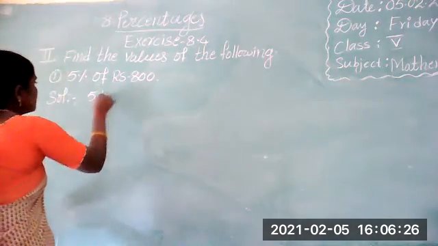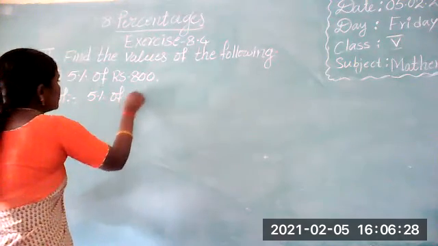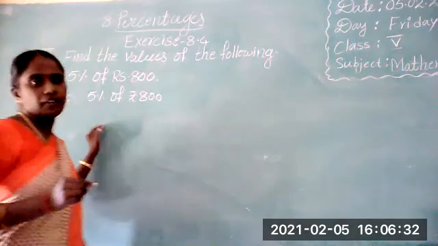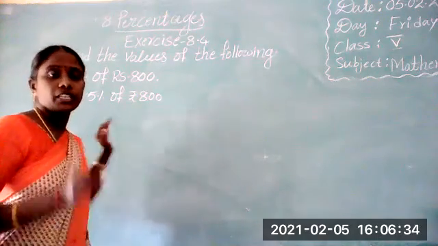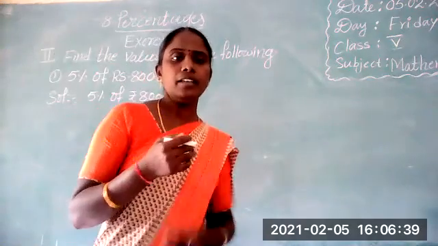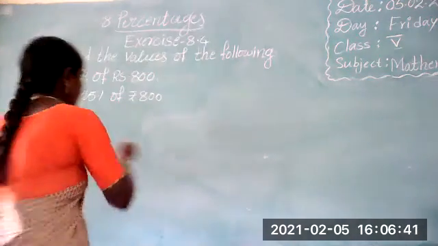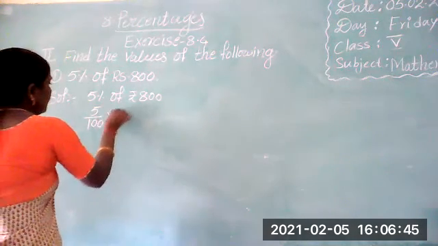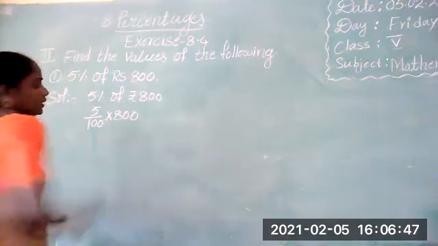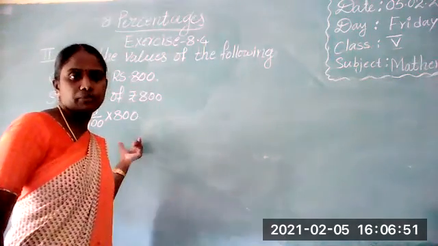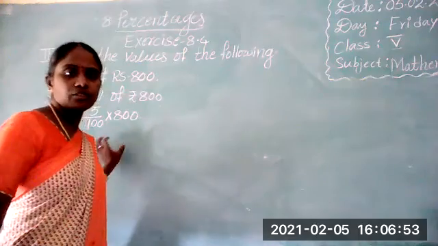Five percent of rupees 800. First of all, we have to write 5% in fraction form. That is, 5% is nothing but 5 by 100, into 800. Now here, if it is possible to simplify, you can do simplification. How can we do simplification?